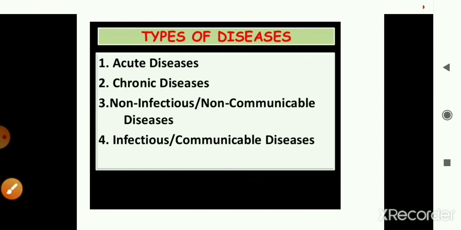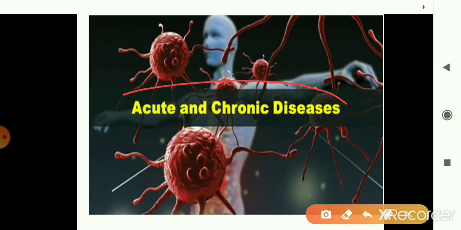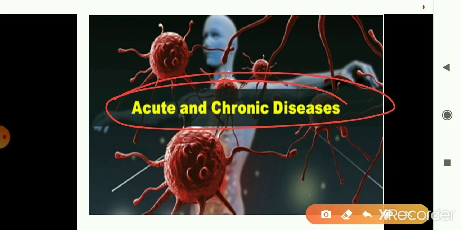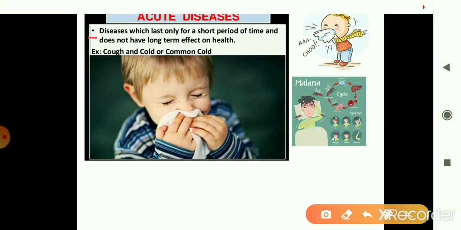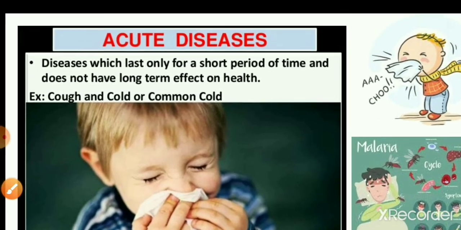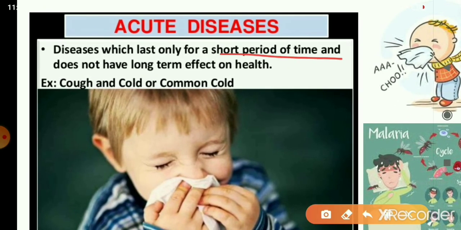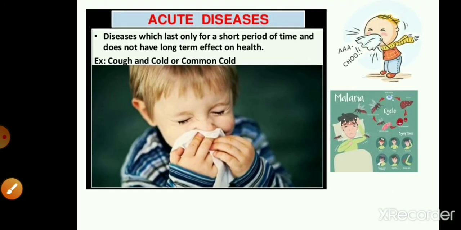Right? Now let's see about acute and chronic diseases. Based upon the duration of time the disease affects a particular person, diseases may either be acute or chronic. Let's see what an acute disease is. An acute disease is a disease which lasts only for a shorter period of time. There are many diseases that we keep on suffering from, and those diseases which last for a short duration of time and do not have a long-term effect on health are called acute diseases.